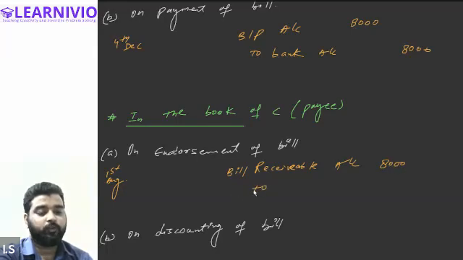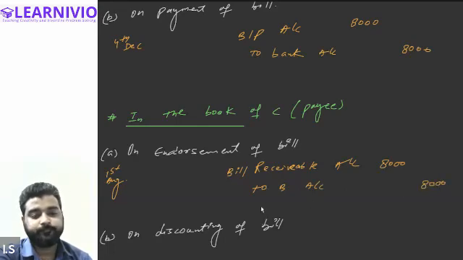To, from whom is he receiving the bill? He is receiving the bill from Mr. B. So B account will be credited by 8,000. Tell me, is this clear? The journal entry in the book of C for the endorsement is clear to all of you? Yes, sir.